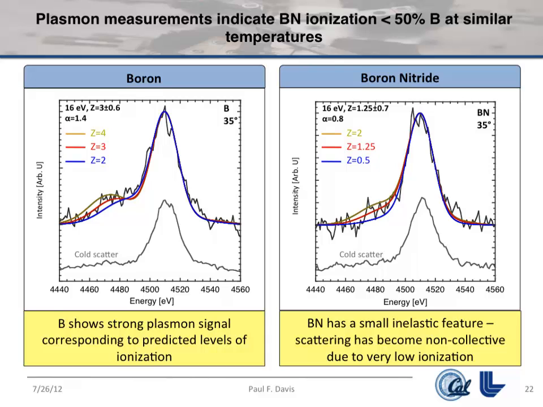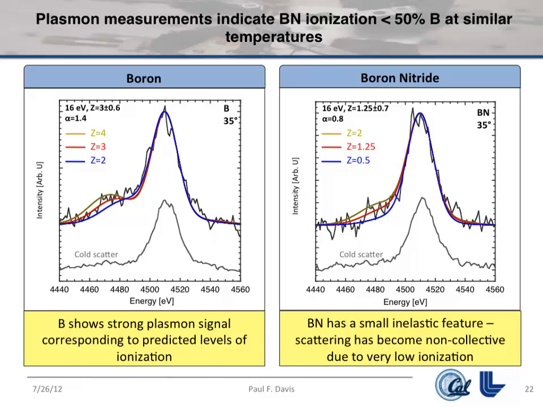If you take exactly the same physics and put in a boron nitride target instead of a boron target, what you see is totally different. There's no plasmon resonance. There's a little bump, for which you can set an upper bound of an ionization degree of less than 2. It's probably closer to 1. It's in the noise, so you can't fit it very well. But this is a bit of a puzzle. From a simple plasma physics perspective, these targets at similar temperatures should be acting almost exactly the same. So why are they not?